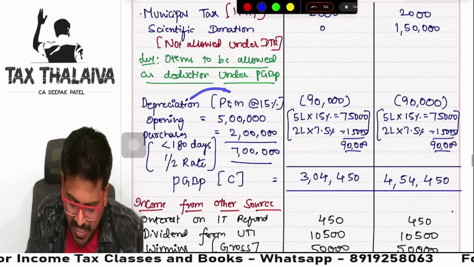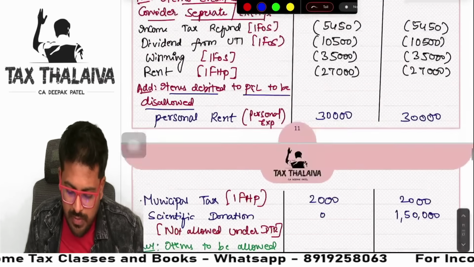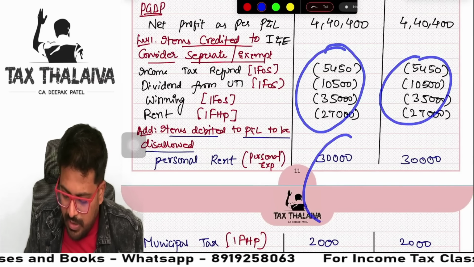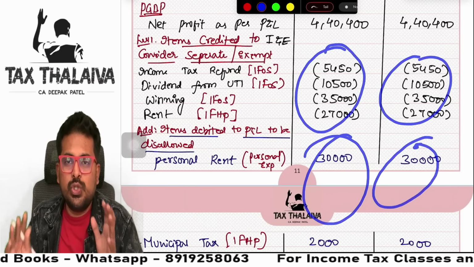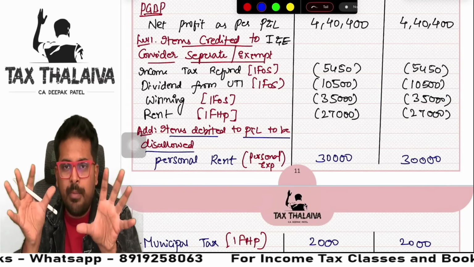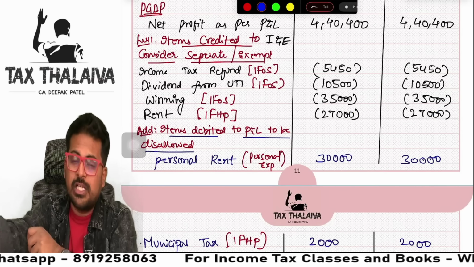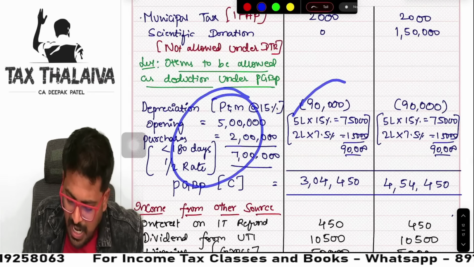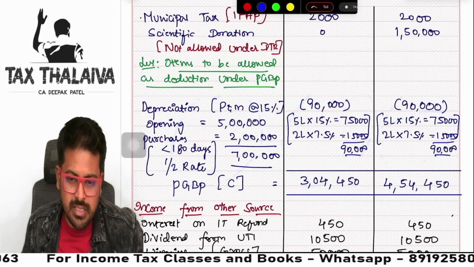Next. These are additional information things. Guys, always remember one thing. First, whatever I added and reduced is those things which were there in the format, or which were there in the income and expenditure account or profit and loss account. Then only we will consider the additional information things.